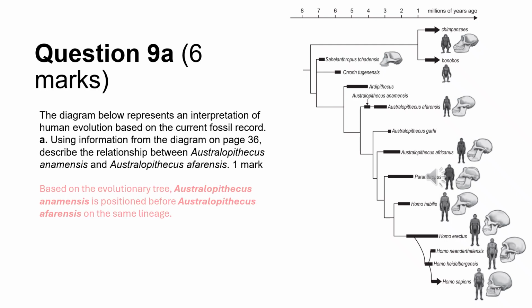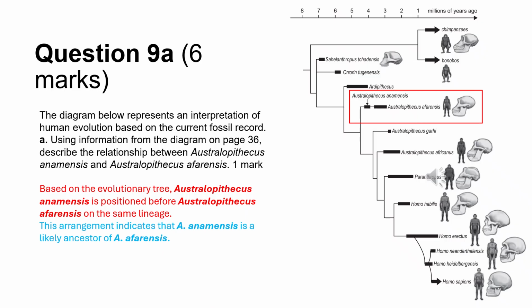Based on the evolutionary tree, Australopithecus anamensis is positioned before Australopithecus afarensis on the same lineage. This arrangement indicates that A. anamensis is a likely ancestor of A. afarensis.